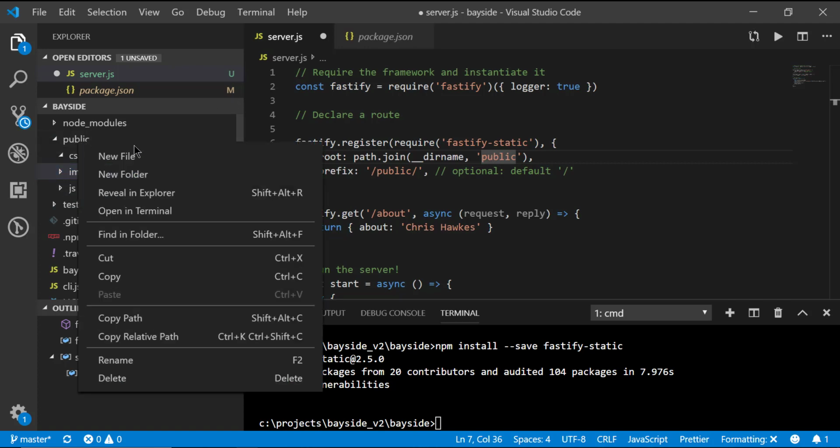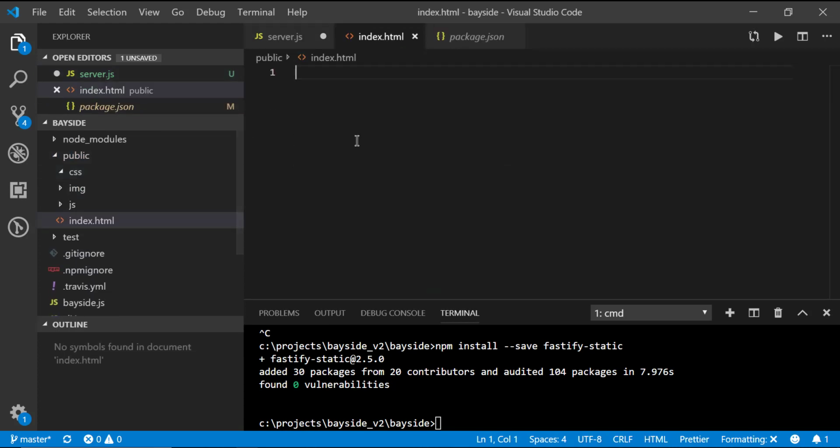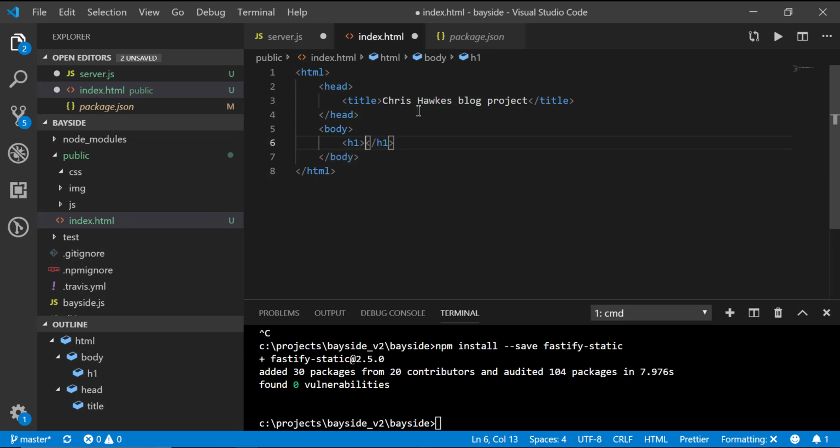That's good. All right. And then we need to go ahead and define our template in here. So let's go ahead and create our index.html, which is standard for the home page. So let's go ahead and write that out. All right. So now I just want to have a basic template so that we're returning this stuff.